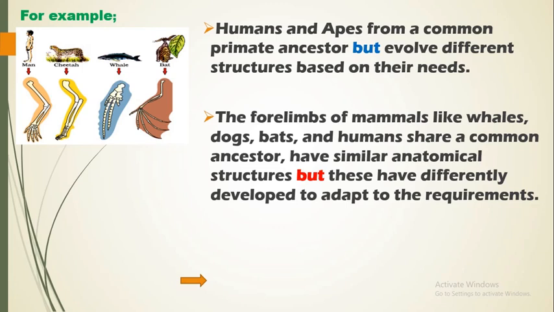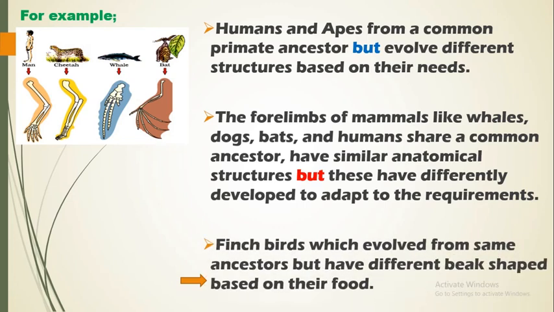They have evolved these structures differently because they actually live in different environments and survive in different ways. So these structures help them to adapt in the environment. If you see the forelimb of man, it helps him to grab things. That of cheetah helps it to walk. That of a whale helps it to swim, and that of a bat helps it to fly. So they look similar, but if you actually look at them, you find out that they've evolved differently in order to help them survive in their environment.